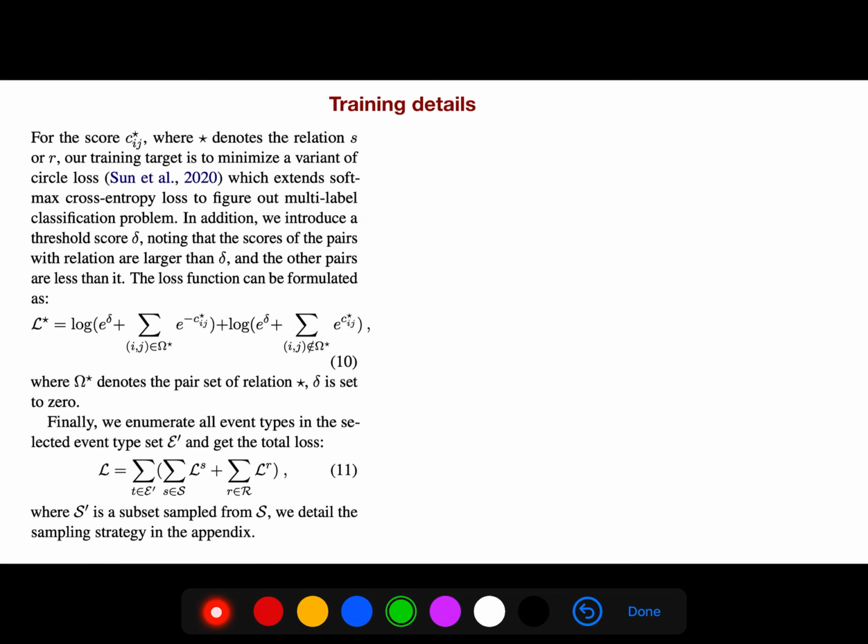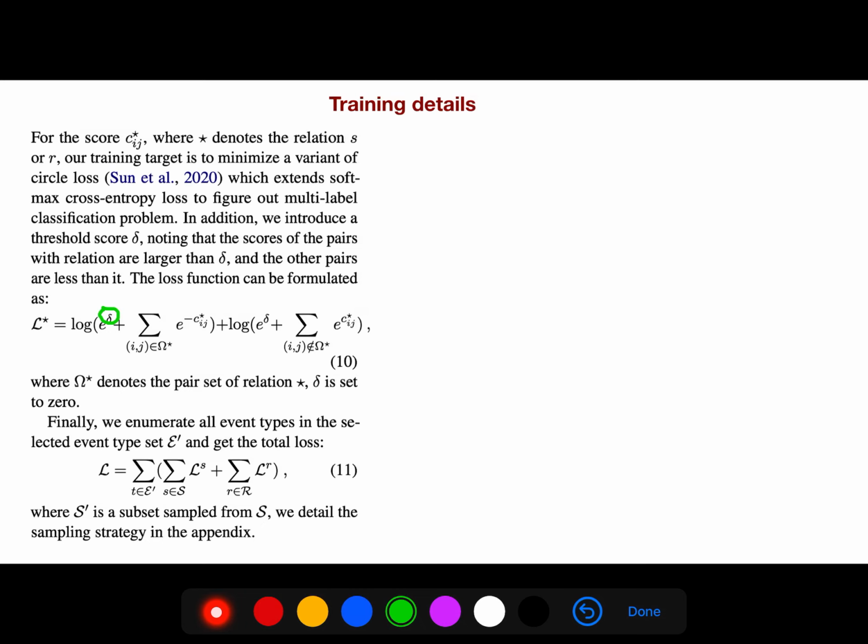So for the score, where star denotes the relation S or R, our training target is to minimize the variant of circle loss, which extends softmax cross-entropy loss, to figure out multi-label classification. So, in addition, we introduce a threshold score, delta. This is our threshold score, noting that the scores of the pairs with relation are larger than delta and the other pairs are less than it.